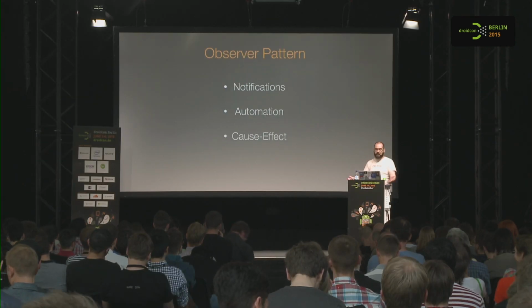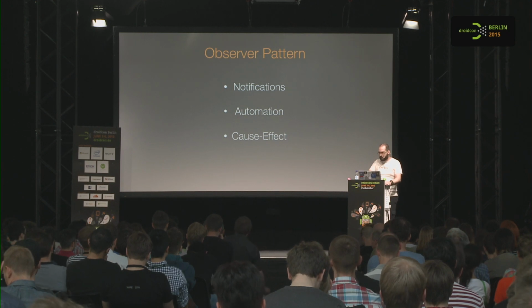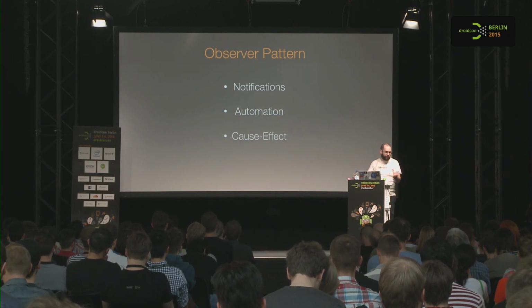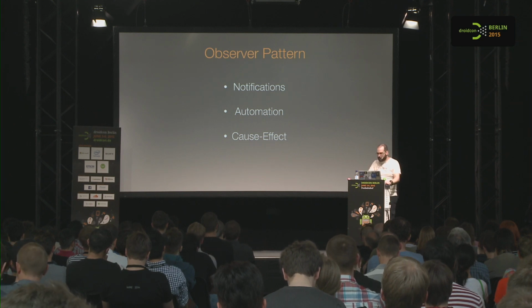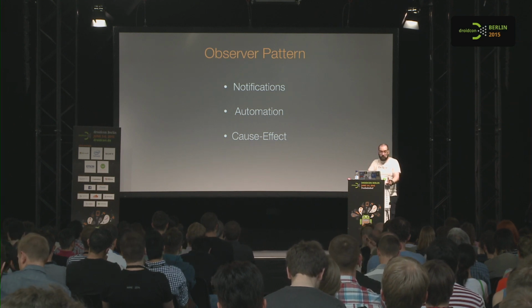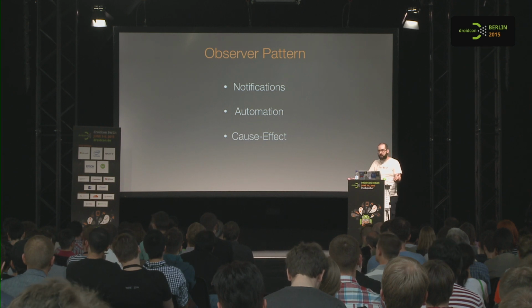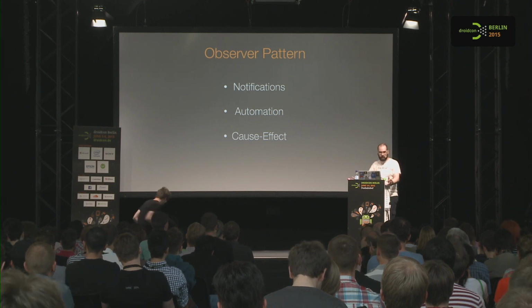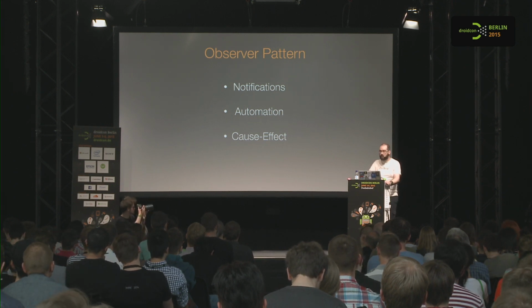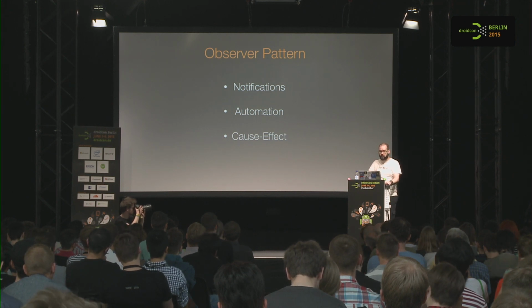The observer pattern is basically nothing new. We use it every day. It's the Gang of Four pattern, basically. Common concept. You just observe something that can change over time, and you just react when the change happens. We don't check our mail every time. We just get a notification.